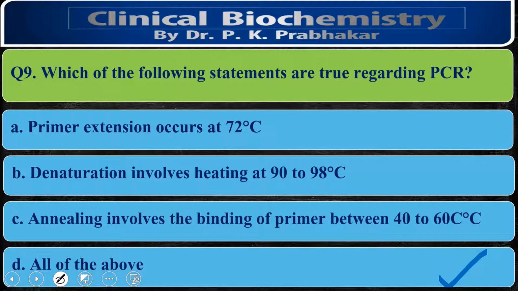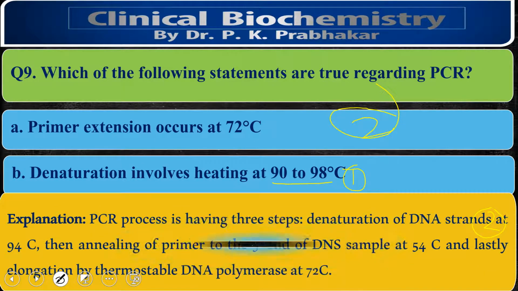First step is denaturation. This occurs at roughly 94 degrees centigrade, that is 90 to 98 degrees centigrade. Second step is annealing, which occurs around 52 degrees centigrade. Third step is primer extension, or elongation by DNA polymerase at 72 degrees centigrade. So these are the 3 important steps. So all of the above is the correct option.